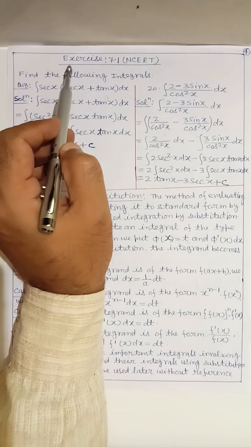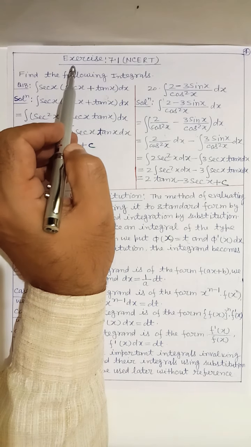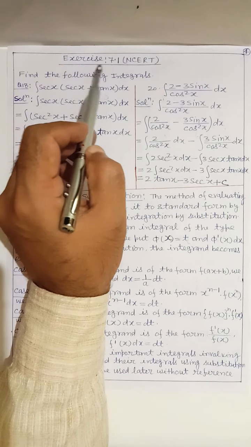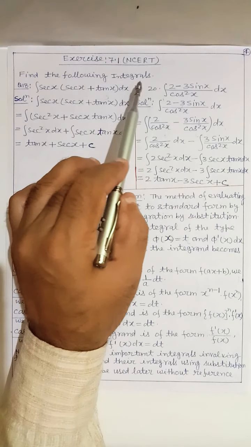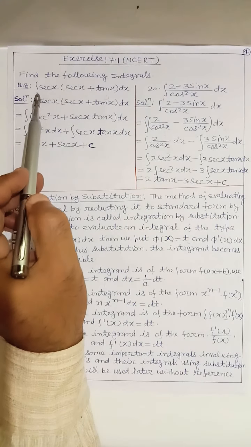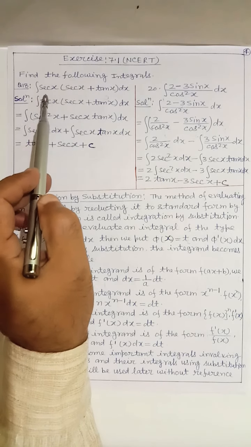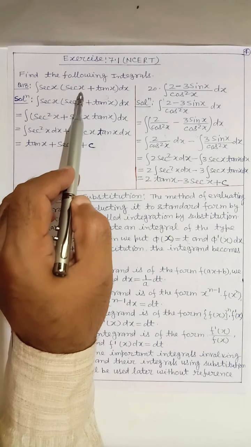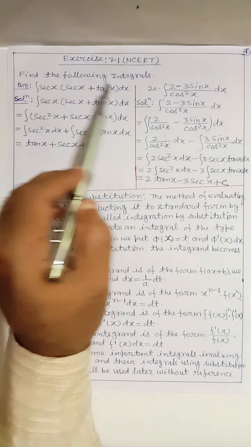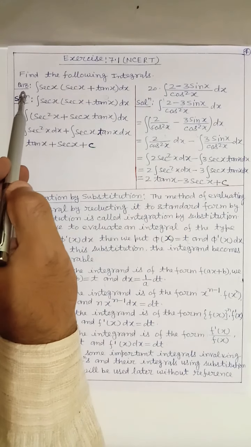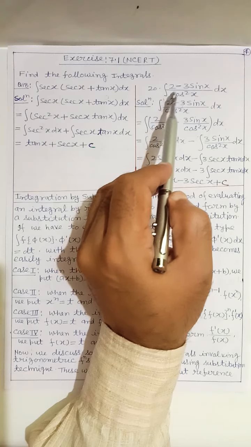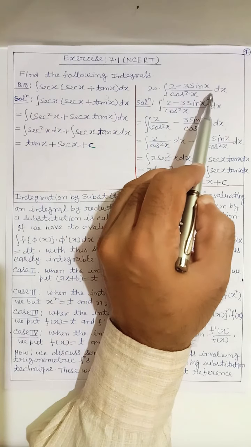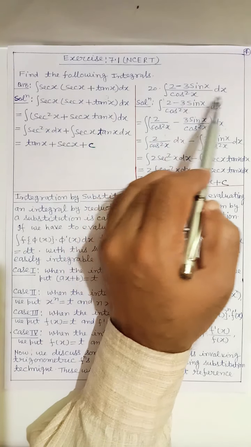Now we discuss the solution of the questions of exercise 7.1 from NCERT. Find the following integrals. Question number 18: integral of sec x (sec x + tan x) dx. And question number 20: integral of (2 - 3 sin x) / cos² x dx.